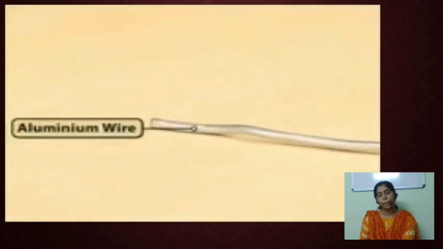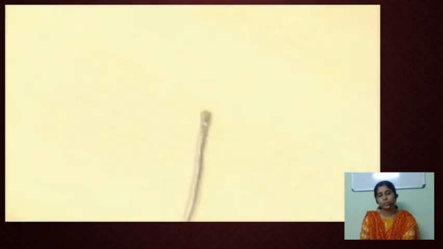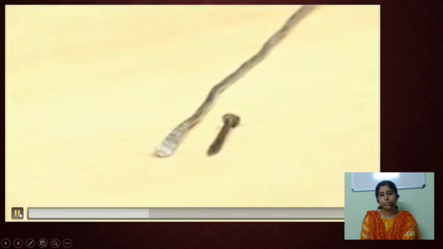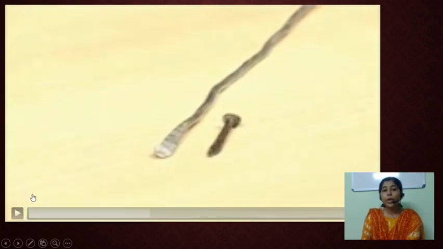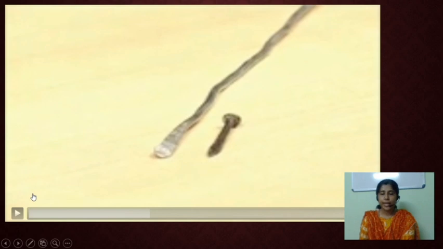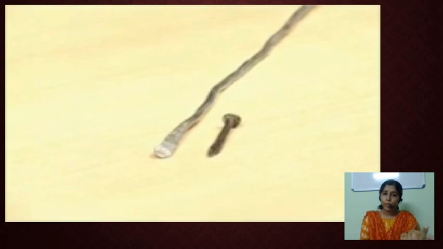Now hit the aluminium wire hard. This time also take care of your hand. What do you see? What have you observed here? Yes, first we take one iron nail and an aluminium rod. Then it is beaten with a hammer. What happens here? Is there any change in the shape?